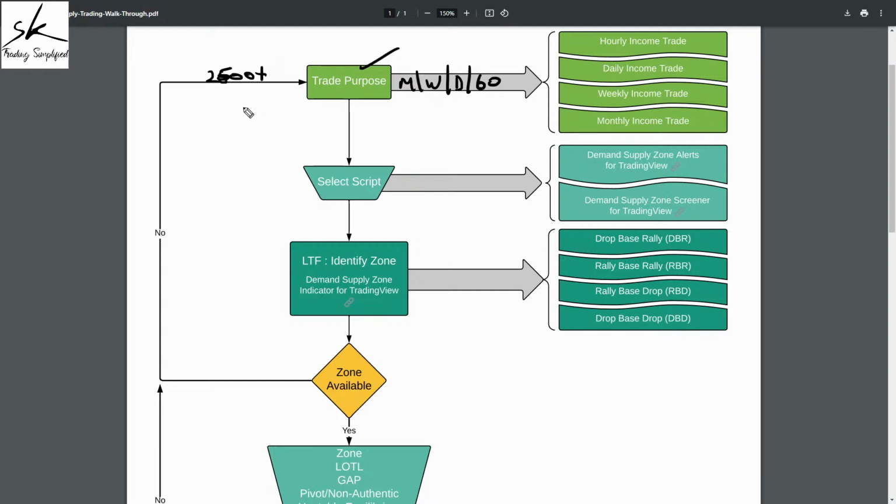For this, there are a number of scanners available in the market, which are based on conventional technical analysis. If you wish to use them, you can use them. Otherwise, if you want to shortlist purely based on demand supply methodology, then we have two custom built tools available to you. The first one is your demand supply zone alerts for TradingView, and the other one is demand supply zone screener for TradingView. You can definitely click on these links.